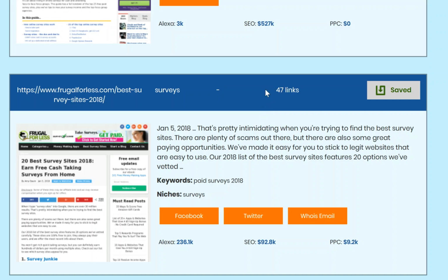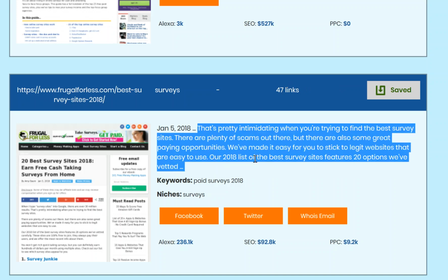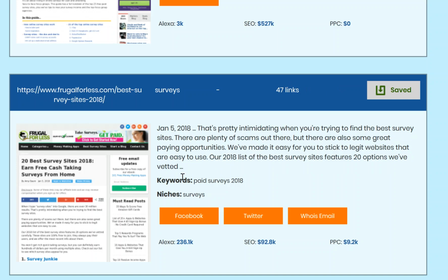The number of links that the site is getting, and of course these aren't always going to be super accurate. Not every link that's found will be crawled, only the most relevant ones. We then have a description of the site in question. We have the keywords that the site is ranking for. So you can see here this one is ranking for the keyword paid surveys 2018, which is within the surveys niche. And then we also have the opportunities that I talked about earlier.